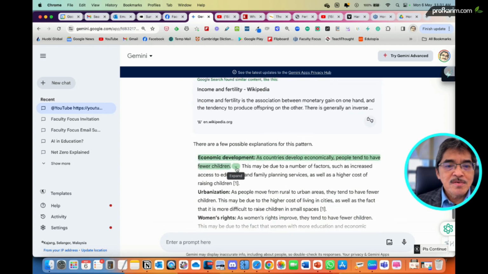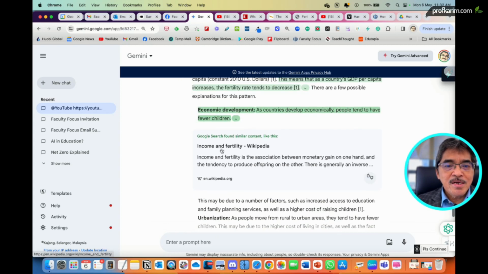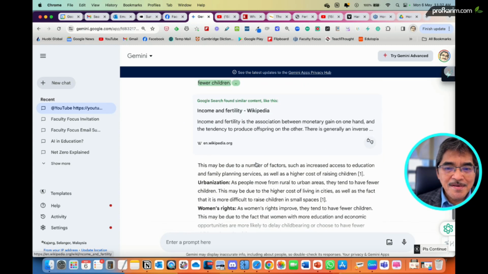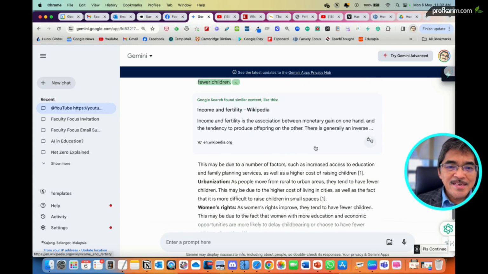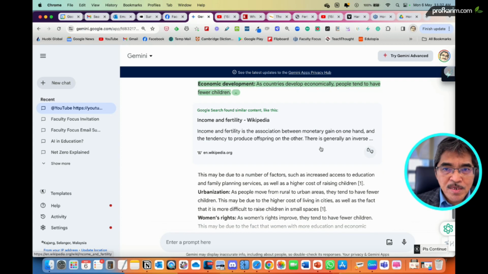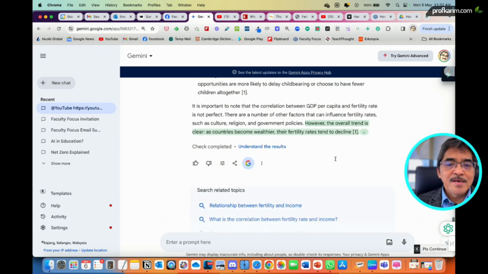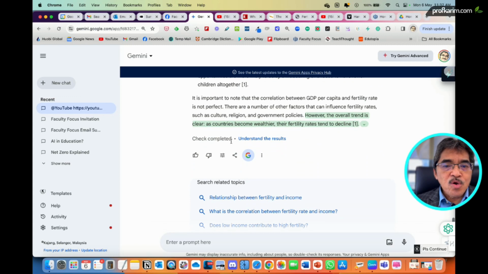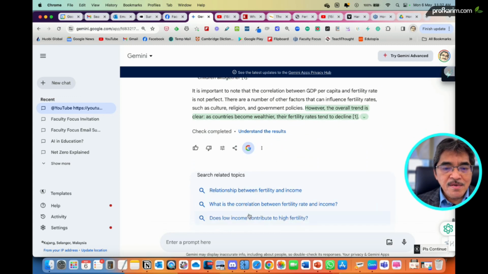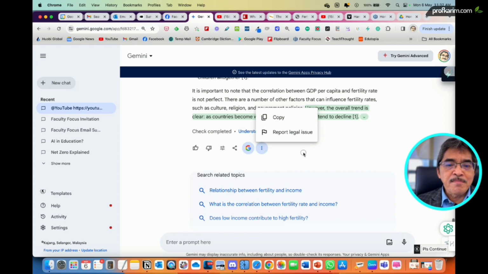Here also it gives you the source of the information. Very beautiful, right? If the source turns out to be a good one, then you can click this one to rate, to help Gemini improve its algorithm. So you can rate this good or not. Check completed. Then it gives you the reference here, and more, you can copy, you can report.